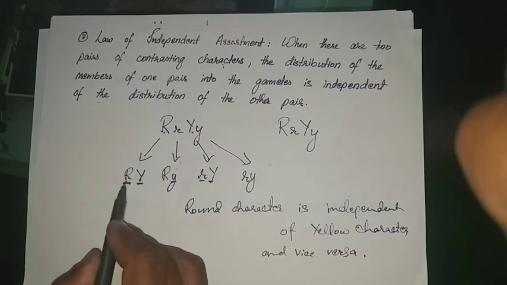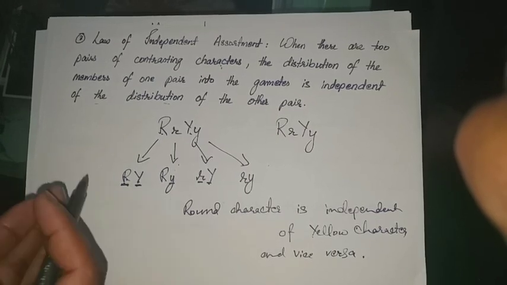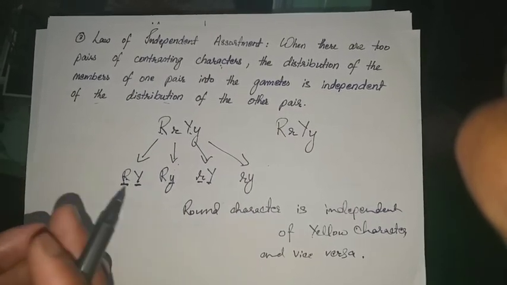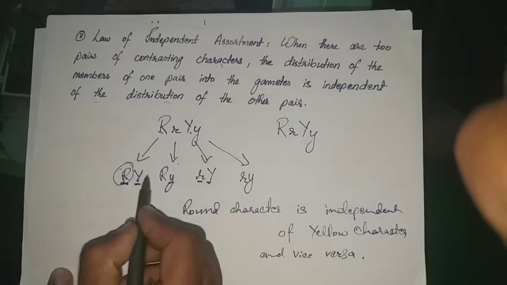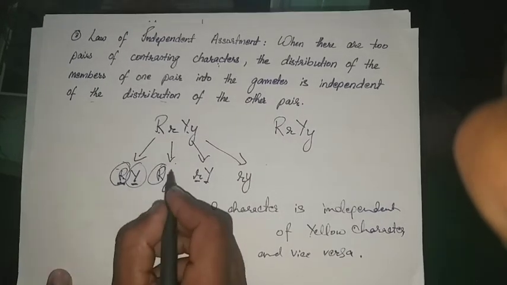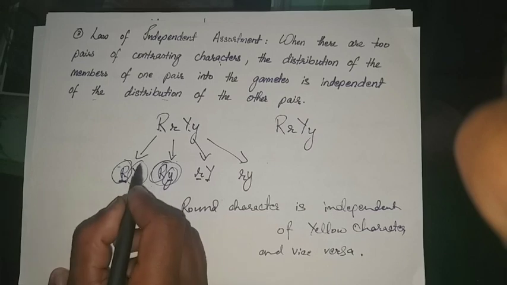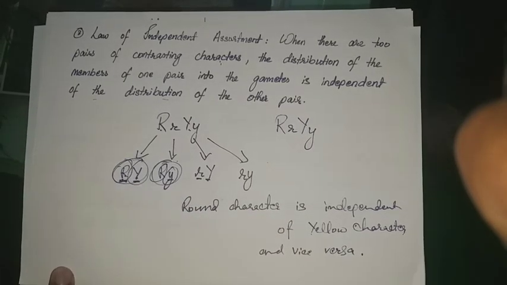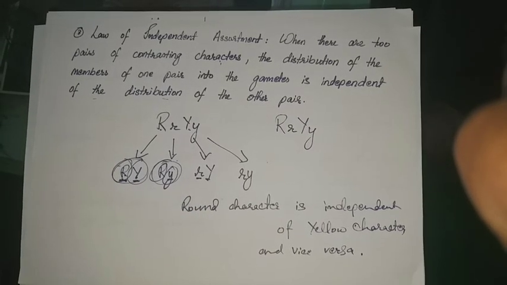Okay, so round is not dependent upon yellow. That means when they pair up, it is not mandatory that round should pair up with yellow. It can pair up with green also, forming a pure gamete. So this is what the law of independent assortment tells us.